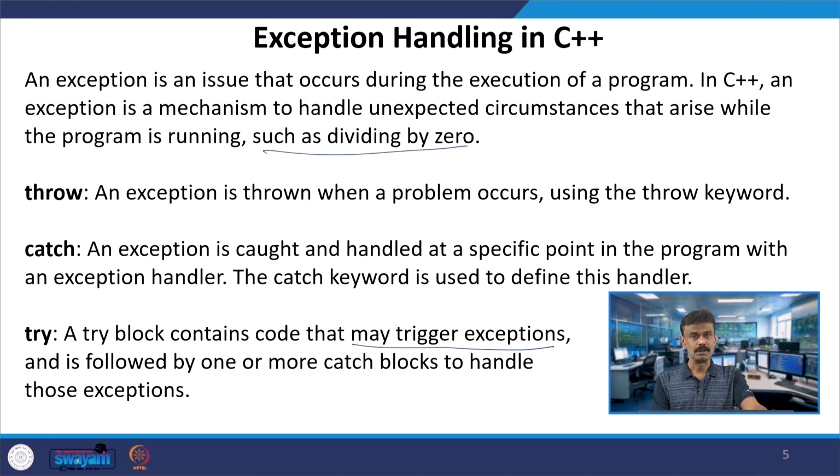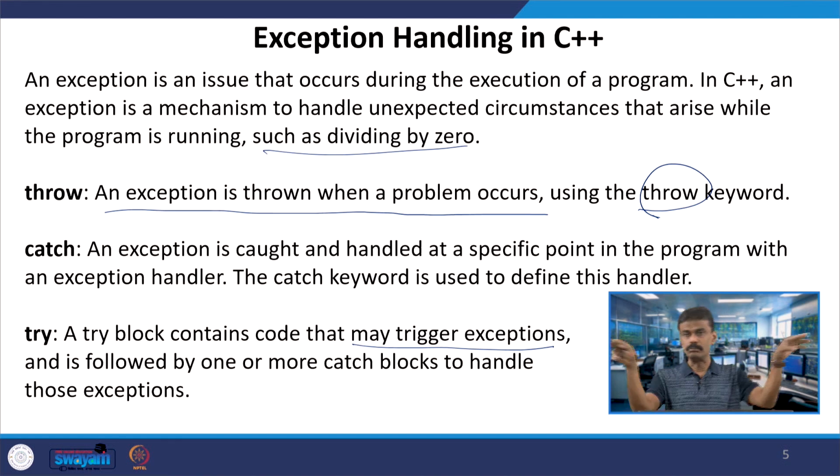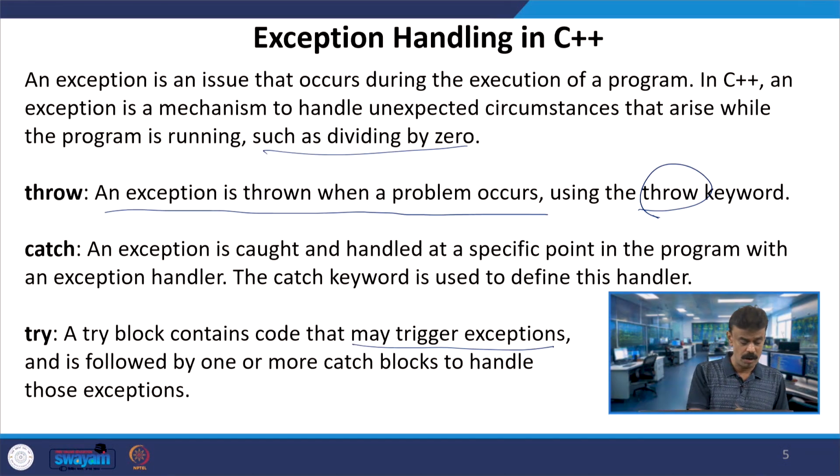So, here the exception is that I do not have memory. When there is no memory, an exception will be thrown, that is one case. Or when you are dividing by, let us say, 0, an exception will be thrown. When a problem occurs, we use the keyword throw. It is like a printf statement that you are writing: throw "divided by 0 is occurring". If b is equal to 0, throw, and this exception will be caught by the catch keyword.